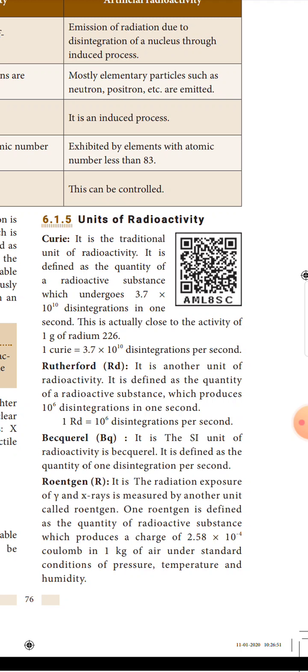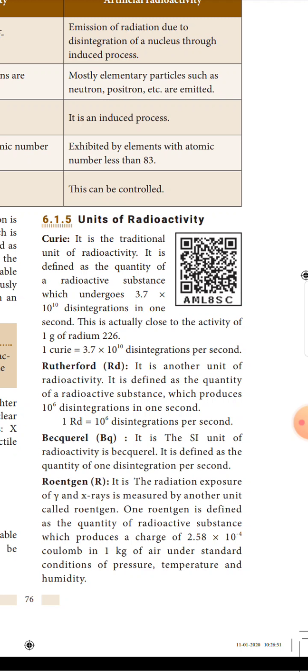This is actually close to the activity of 1 gram of radium 226. Therefore, 1 Curie is equal to 3.7 into 10 power 10 disintegrations per second. This is one of the traditional units of radioactivity, Curie.